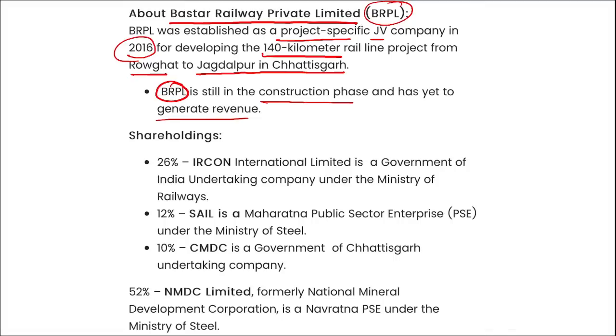If we talk about the shareholding of this Bastar Railway Private Limited, then you will see 26% is with IRCON, 12% is with SAIL, 10% is with CMDC, and 52% is with NMDC Limited, that is formerly known as National Mineral Development Corporation. Correct? So just an idea of this BRPL you should have.